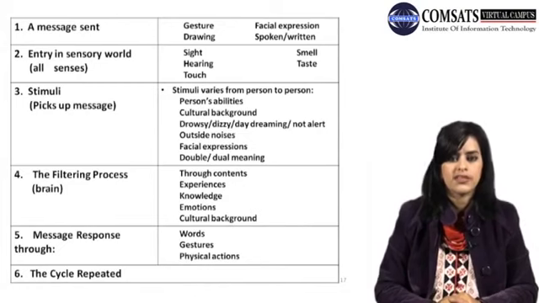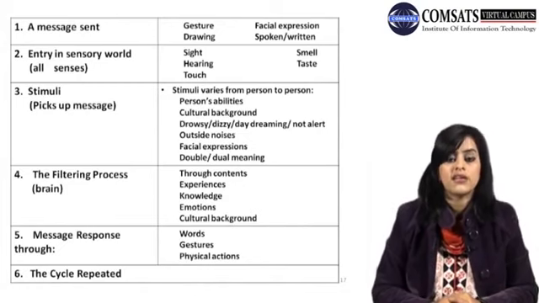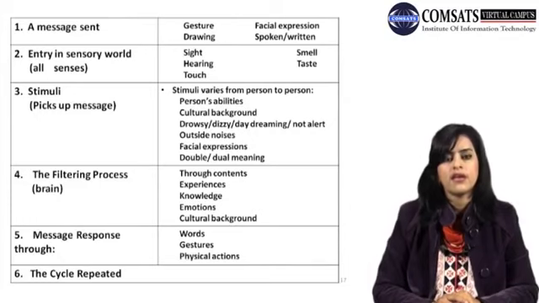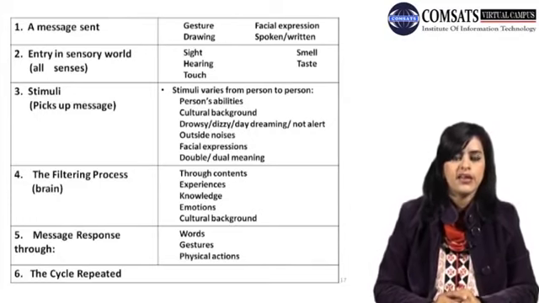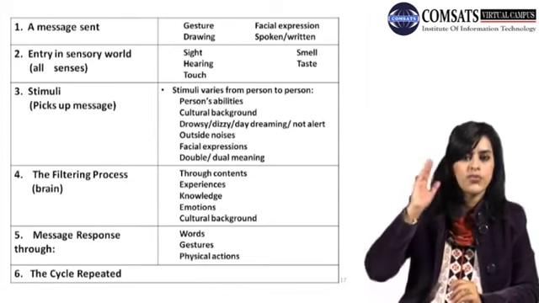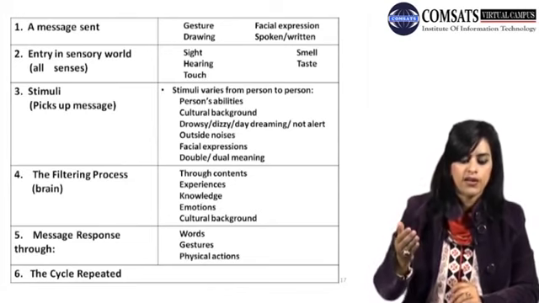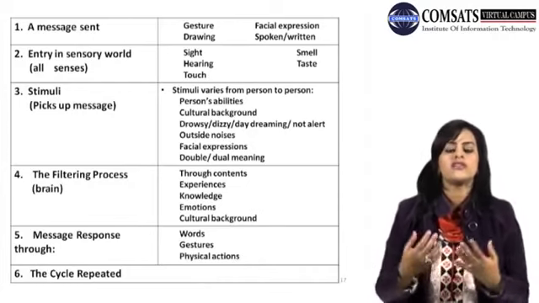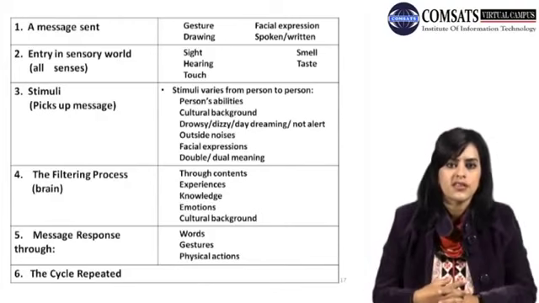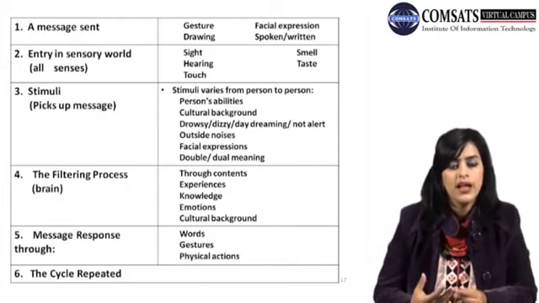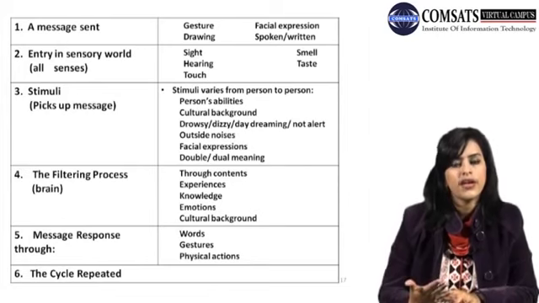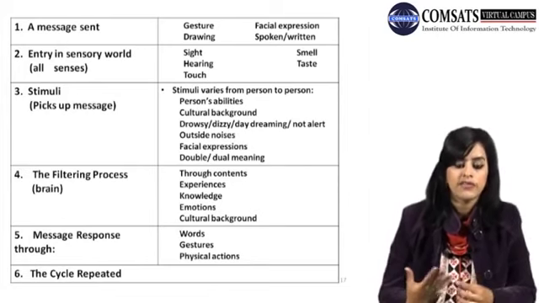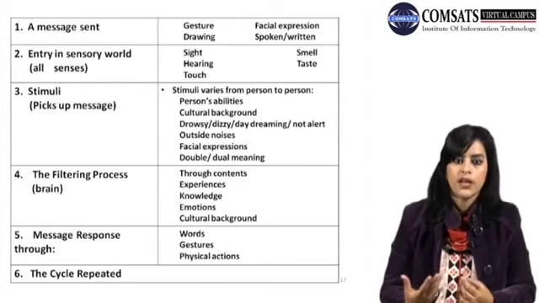The first point says that the message is being sent by the sender in the form of a gesture, maybe in the form of a drawing, maybe a facial expression, spoken or written. Anything that is there, the message is being sent. Second thing is the message enters the sensory world of the receiver. Now the receiver receives that message through his or her senses. All senses are your sense of sight, smell, taste, hearing, and touch. So all these 5 senses are involved in your communication.